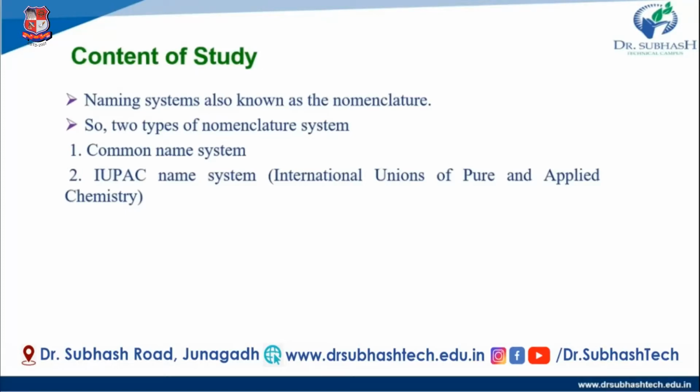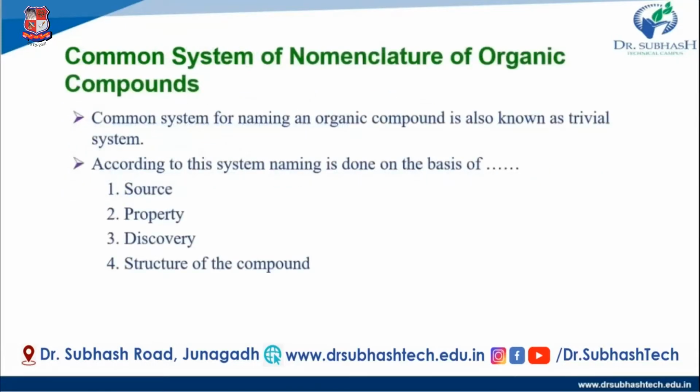Mainly there are 2 types of nomenclature system. Naming system is also known as nomenclature. Here the first one is the common naming system and the second one is the IUPAC naming system. IUPAC is also called the International Union of Pure and Applied Chemistry. So in this we learn the common naming system.